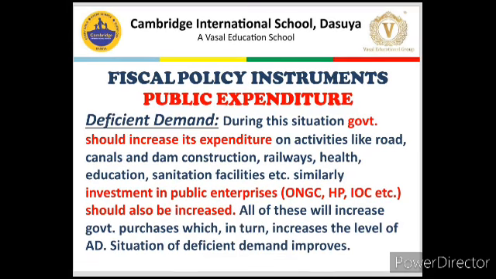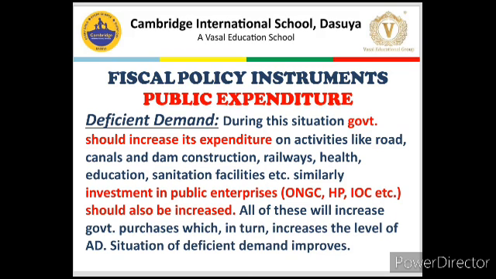Now the situation of deficient demand, and as we know, the situation of deficient demand is just the opposite of excess demand. So what policy did we employ during excess demand? As far as public expenditure is concerned, we stopped government expenditure on welfare of the people as well as investment expenditure in public enterprises.